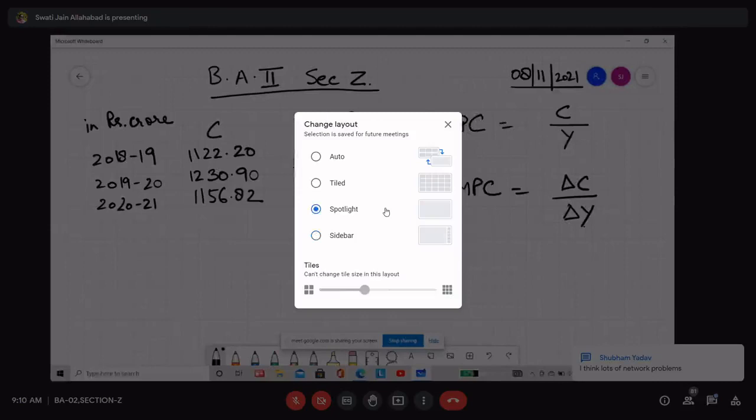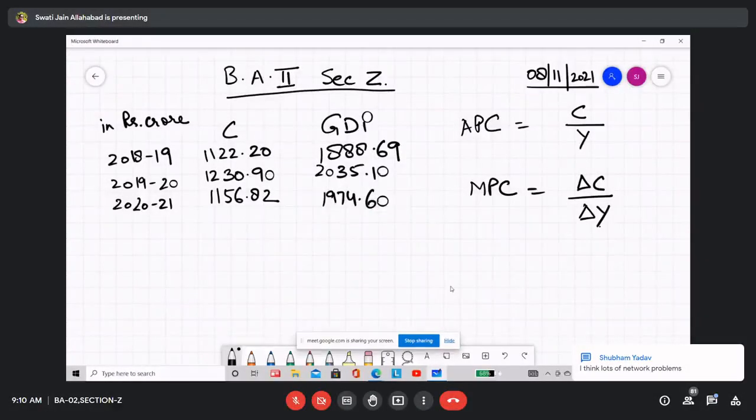Note it down fast. So you know that if you want to find out APC, what you are doing is C by Y. So suppose 2018-19.